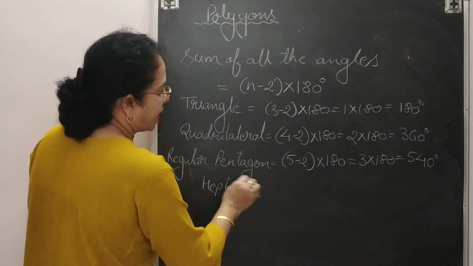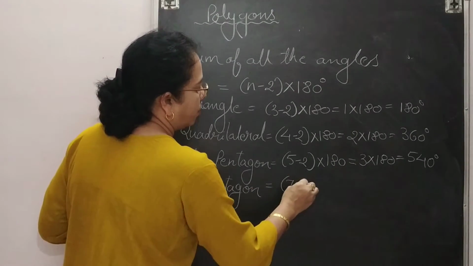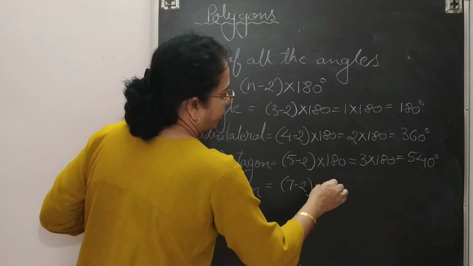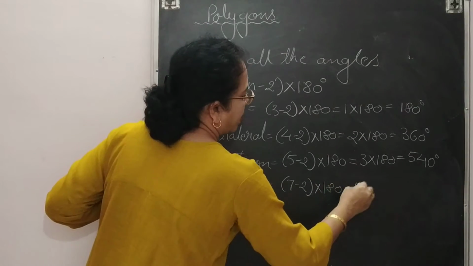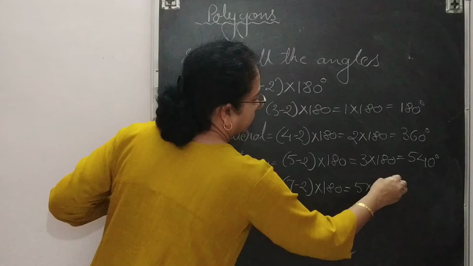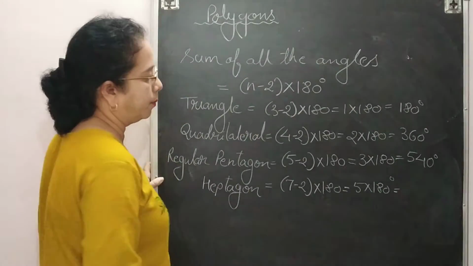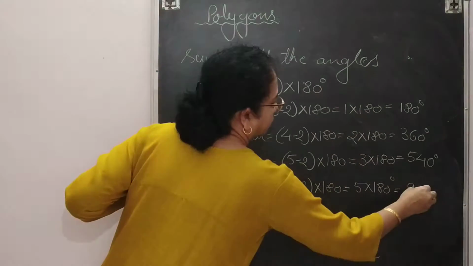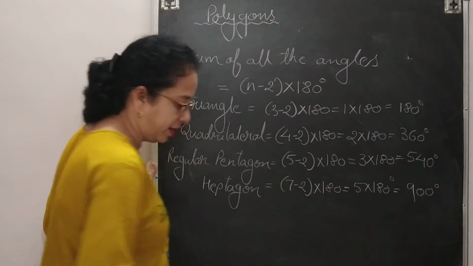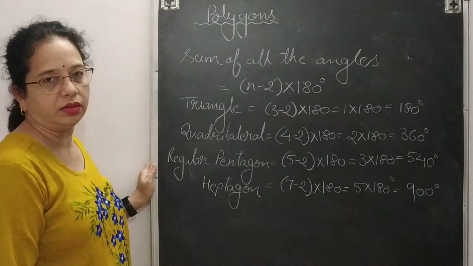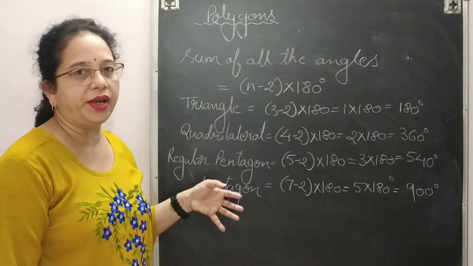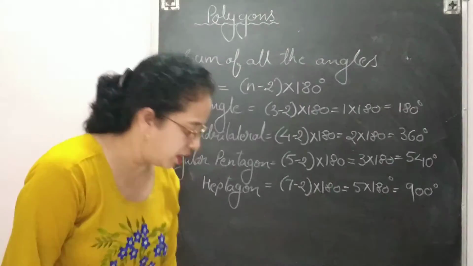Heptagon means number of sides will be 7. So replace n with 7. So this is 5 into 180 degree. The sum of all the angles will be 900 degree. So this is the way you can find out sum of all the angles in a given polygon.